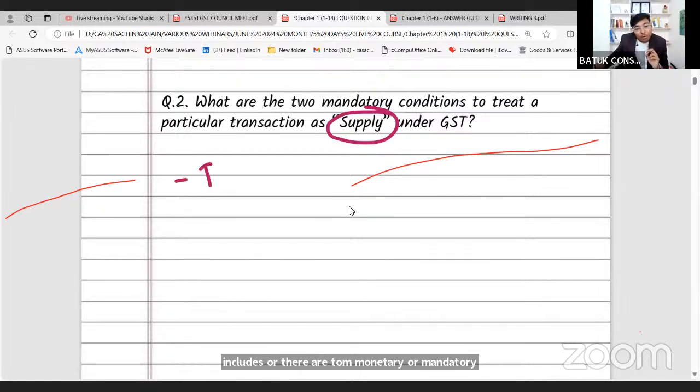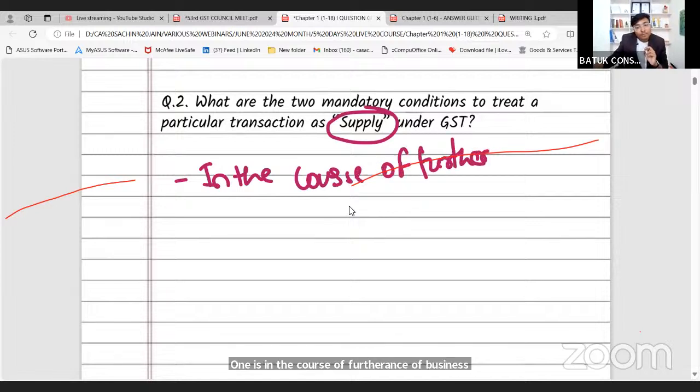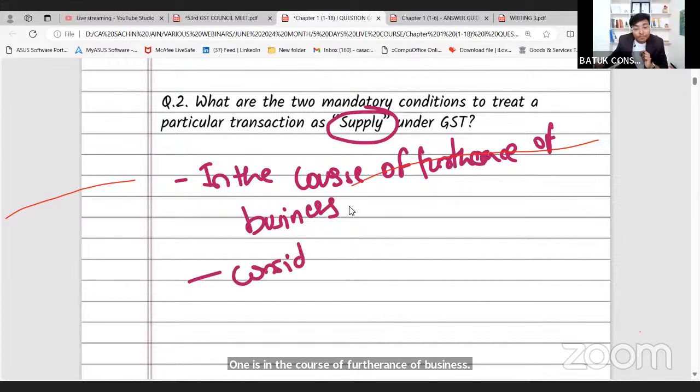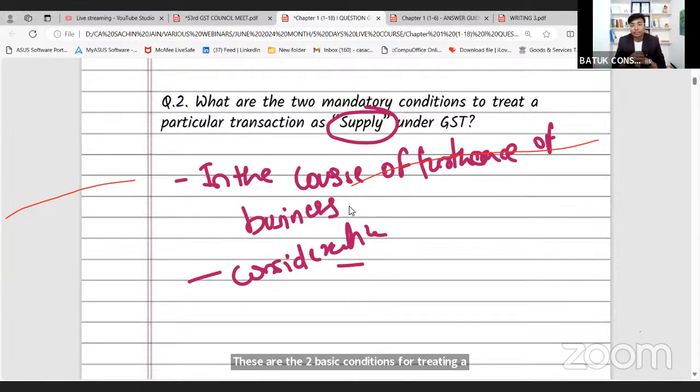One is in the course or furtherance of business, and second for a consideration. These are the two basic conditions for treating a particular transaction as a supply.